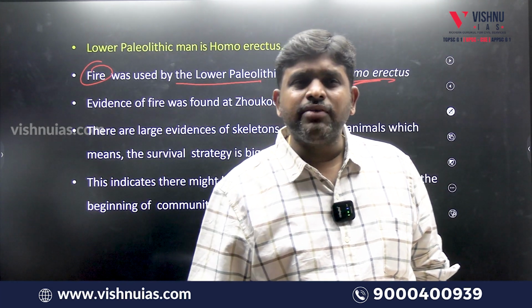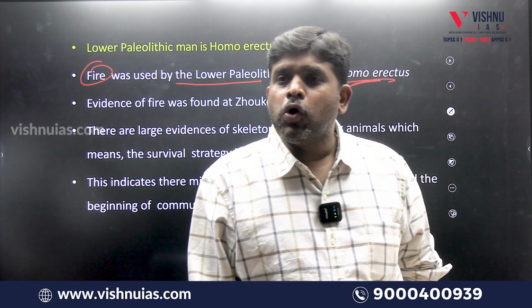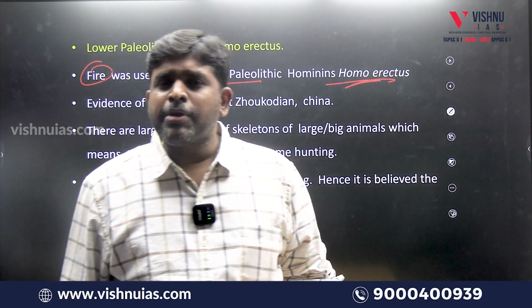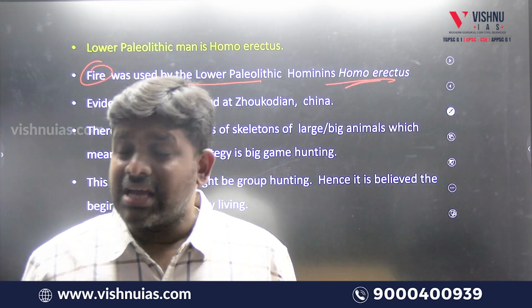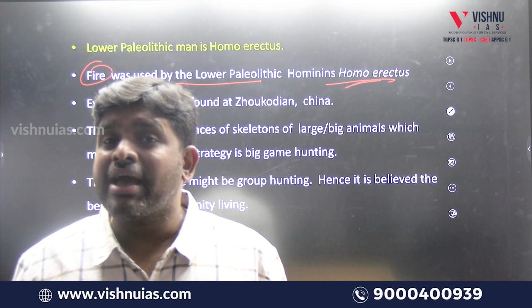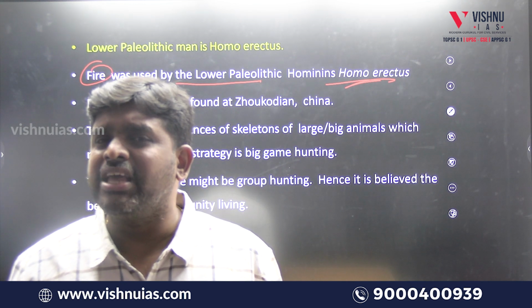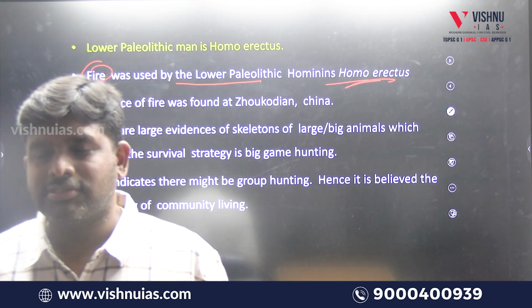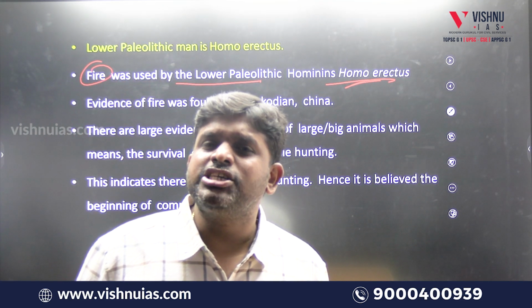So all this happened in which phase? The lower Paleolithic phase. By which man? Homo erectus. So the lower Paleolithic culture was developed by whom? Homo erectus. From a prelims point of view, the man who lived in the lower Paleolithic age is Homo erectus.